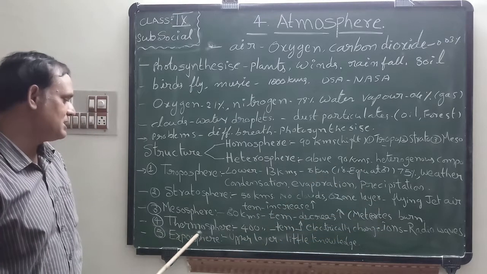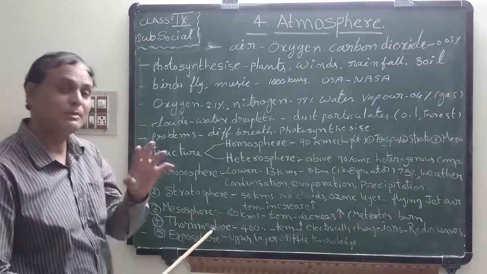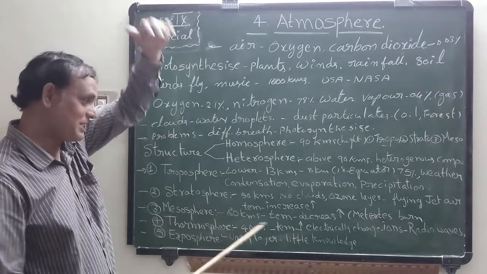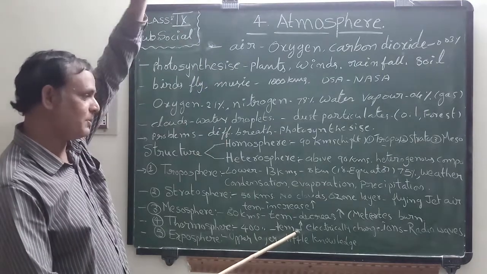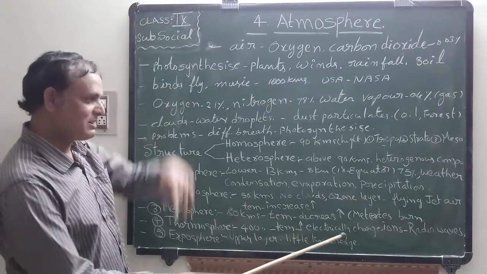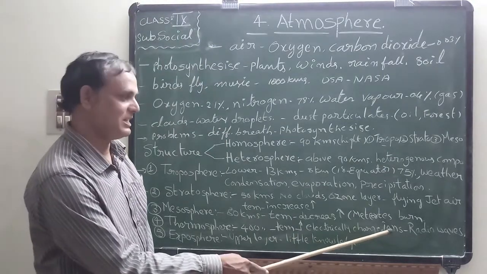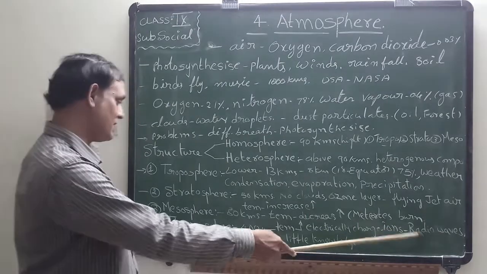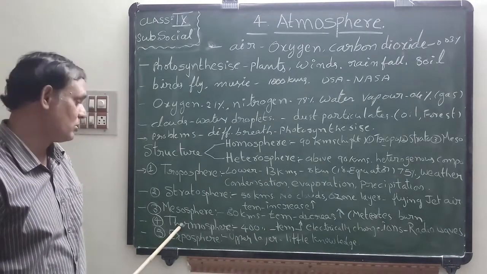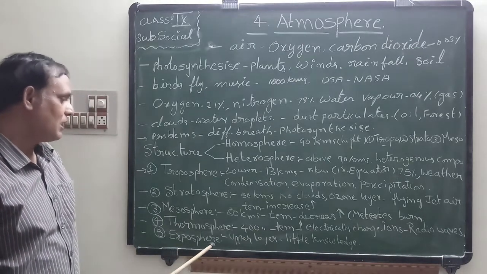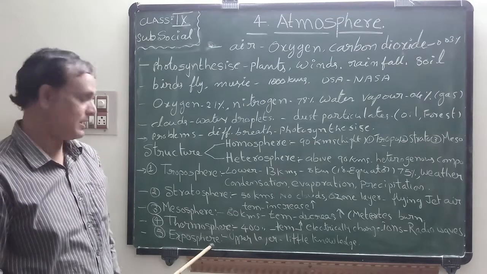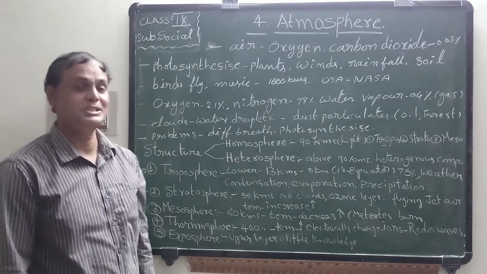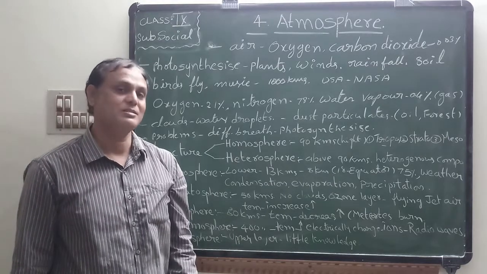Next, fourth one is thermosphere. This thermosphere extends up to 400 kilometers. But the temperature increases if you go up. Electrically charged ions are there. Radio waves are also there in this layer. What is that layer? Thermosphere. Next, last one is exosphere. Exosphere is the upper layer, the last layer.